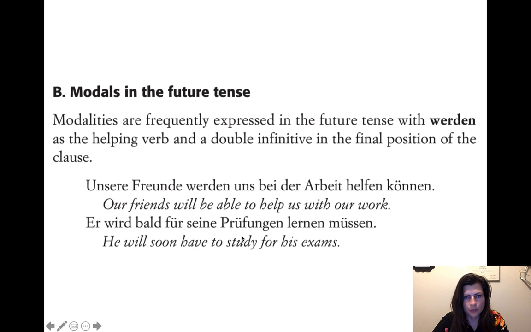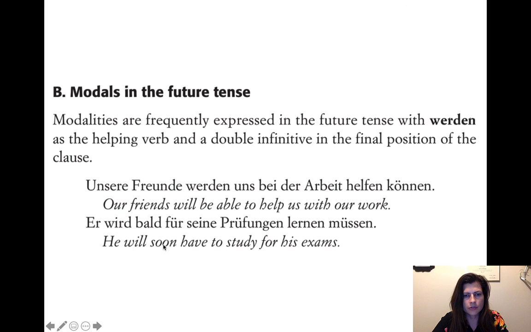Er wird bald für seine Prüfungen lernen müssen. He will soon have to study for his exams. So, wird, he will, so far. Wird bald, that also lines up so far. But then, suddenly, we are saying for his exams. He will soon, for his exams, have to. So we say wird, and then you take lernen müssen, and then you take both of those verbs and put them next to wird, and then you get he will have to study for.